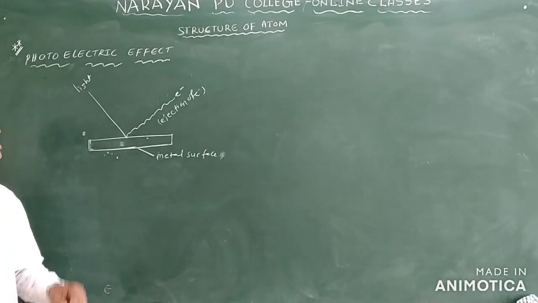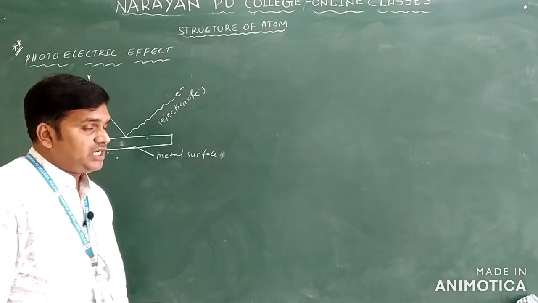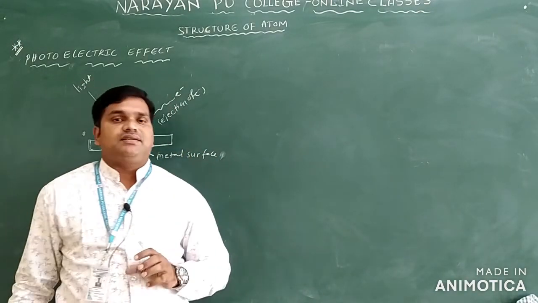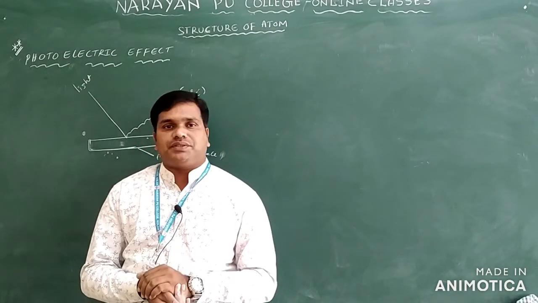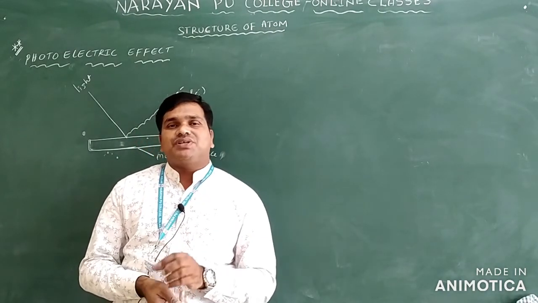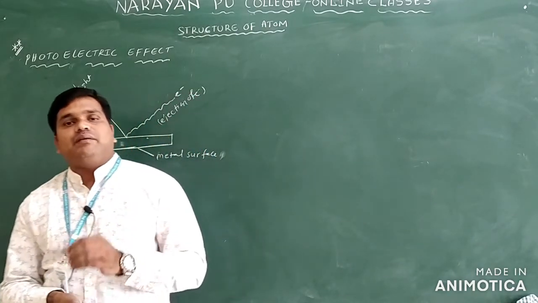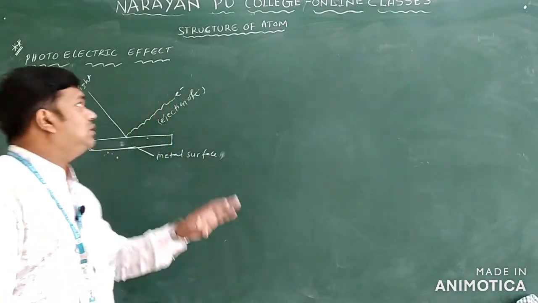So the next concept we have is the photoelectric effect. What is meant by photoelectric effect? When light falls on a certain metal surface, some of the electrons are ejected from the metal surface. The process of release of electrons from the metal surface when a certain frequency of light strikes it is called the photoelectric effect.